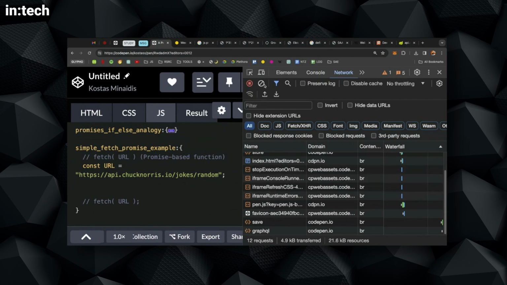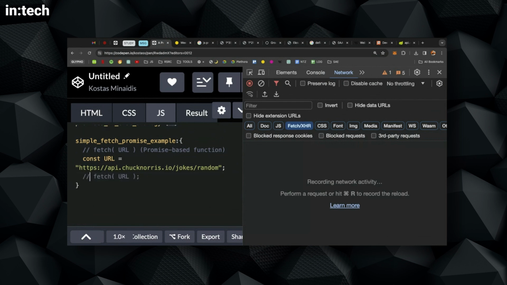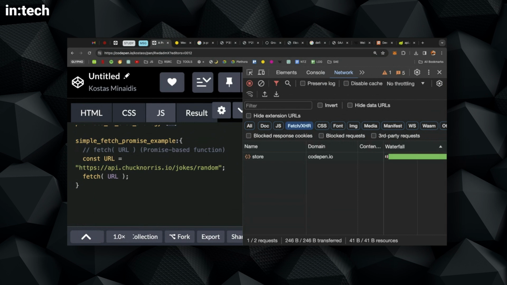Now, if I run the code, if I clear, I can filter the things that I see here by clicking fetch. If I click this, I will not see all the requests. I will see only the requests that happen through the fetch command. So if I now uncomment this command, I will see that there are 3 fetch requests from CodePen.